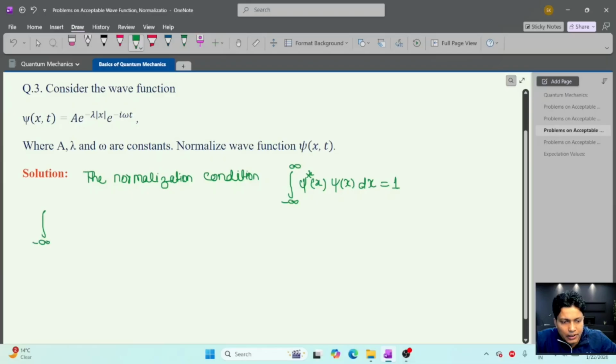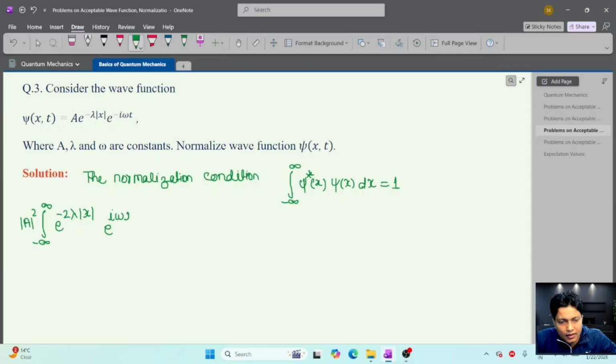So minus infinity to plus infinity, here mod of a square comes out because one is from psi star and the other from psi, and this is the real part. So this will be minus 2 lambda times mod x. And because this is a complex term, from psi star this will be e to the power i omega t, and from psi this will be e to the power minus i omega t.